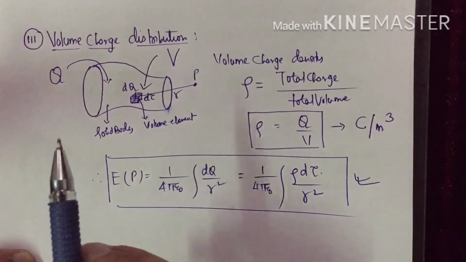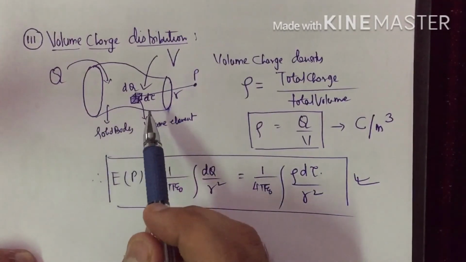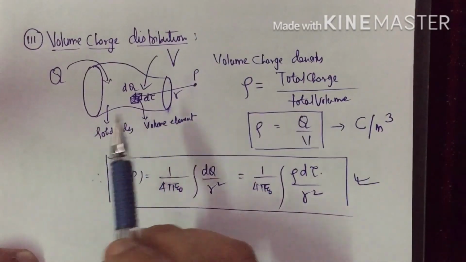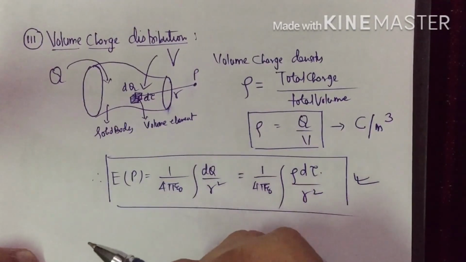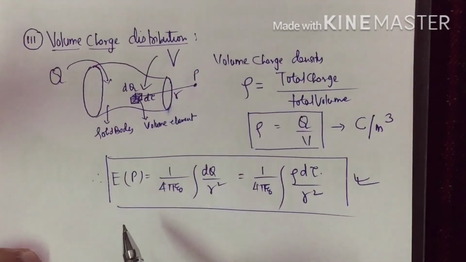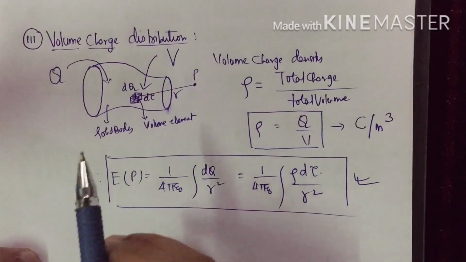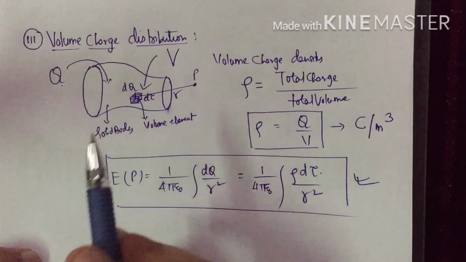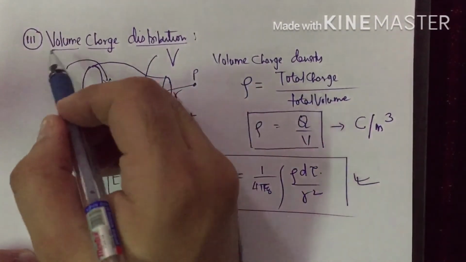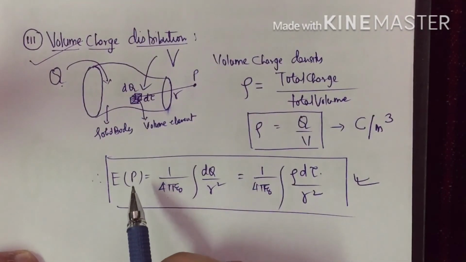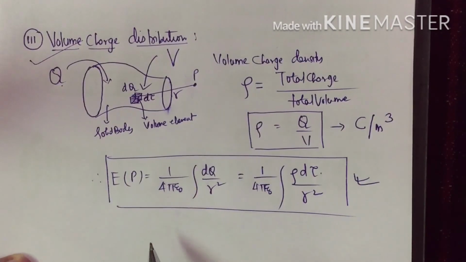And generally what we get, we have a solid body where the total charge is distributed on the volume, because not all the solid bodies are metals. Generally they are non-metals, and the total charge is distributed on the entire volume but not on the surface. But in the case if it is a metal body or a conductor, then only the total charge will be distributed on its surface, and we define the surface charge density. But generally we use this volume charge distribution. Hence we have three types of distribution we have discussed, and the electric field we have calculated through each type of distribution. Thank you so much.